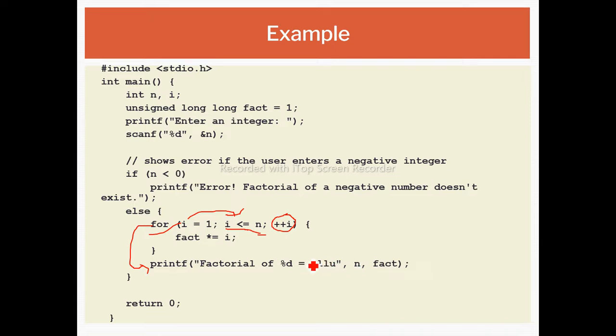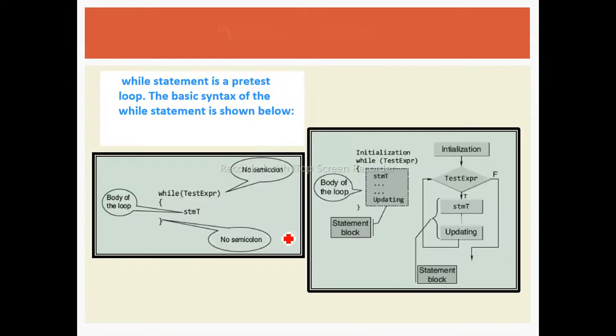And at the end of the statements of the for loop, or at the end of the block of for, it will display the result, that is factorial of n is equal to %llu. %llu is the format specifier for unsigned long long fact. Is that clear? So here we completed the example of for loop.